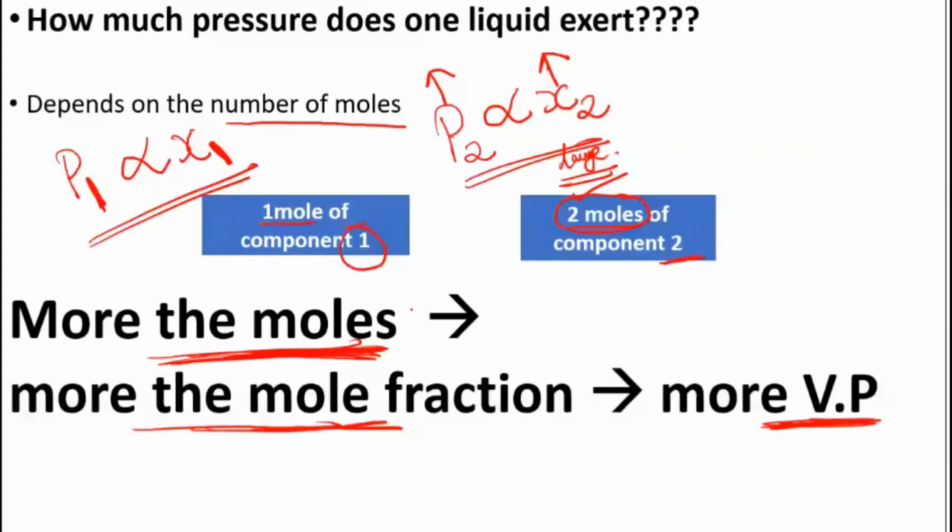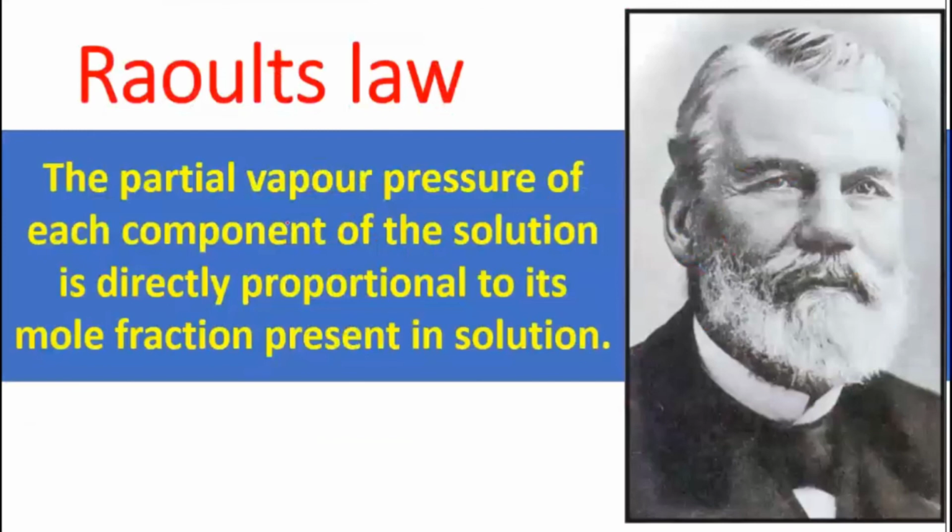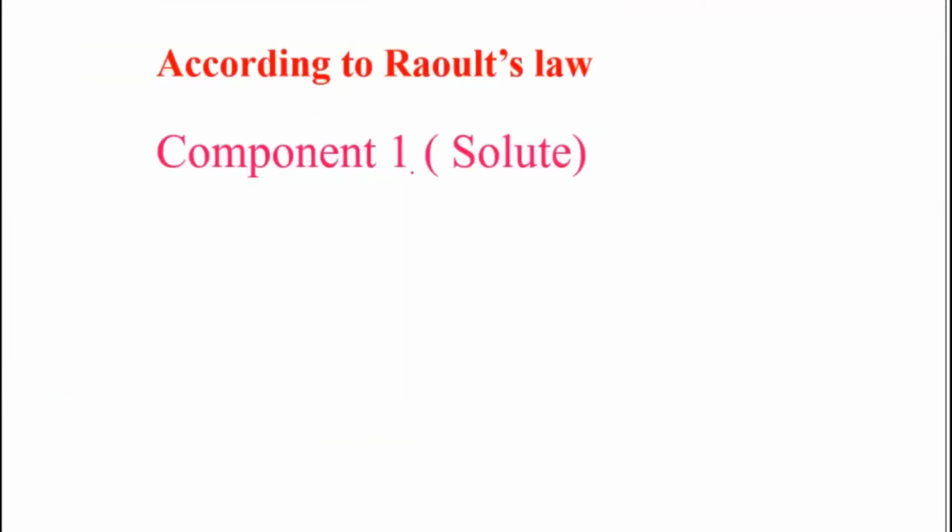This is what you had learned last class, I told you. Partial vapor pressure of each component in the solution is directly proportional to the mole fraction present in the solution. So I can write now, according to Raoult's law, for the first component, that is the solute, P1 is directly proportional to x1.